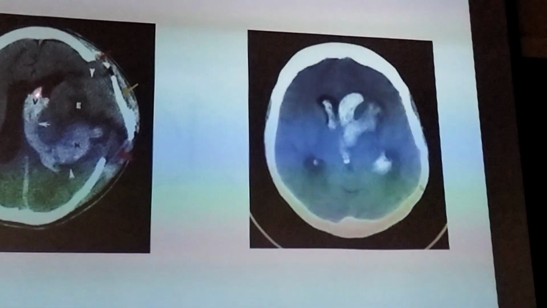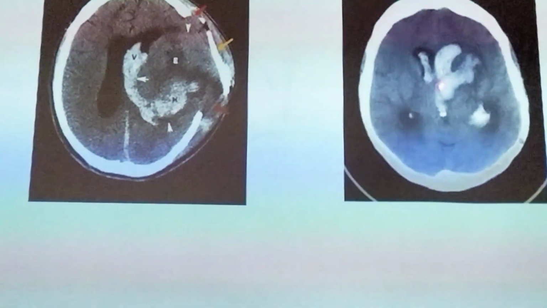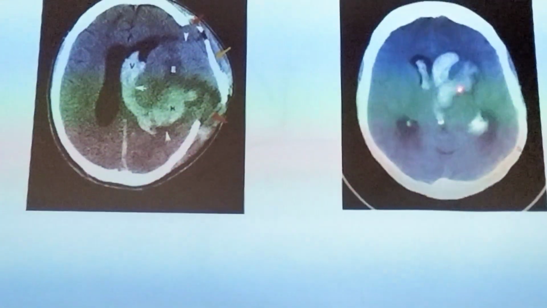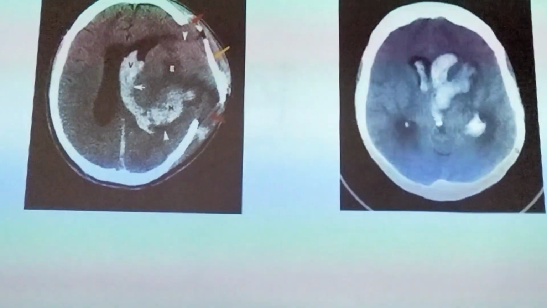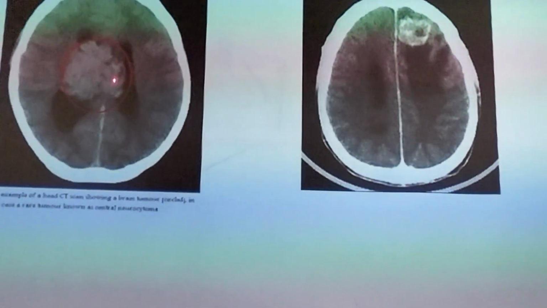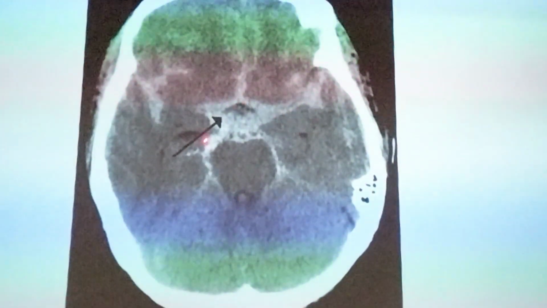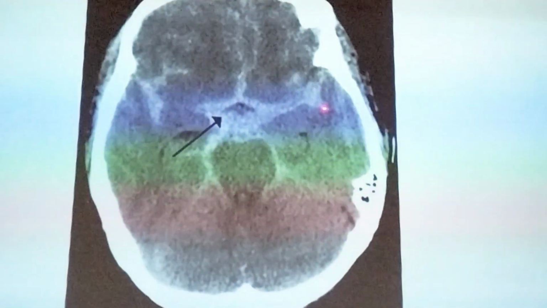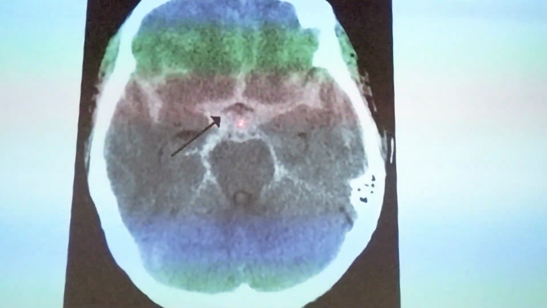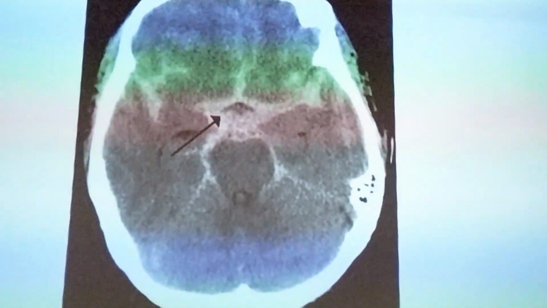Okay, and this is also a white shape, so this is another hemorrhage. This is another white shadow, a hypertensive hemorrhage, another cause of unconsciousness. These are small white shadows, which may be hemorrhage or brain tumors. And this is a white shadow like a star shape. This is the CT scan of a subarachnoid hemorrhage, like this.